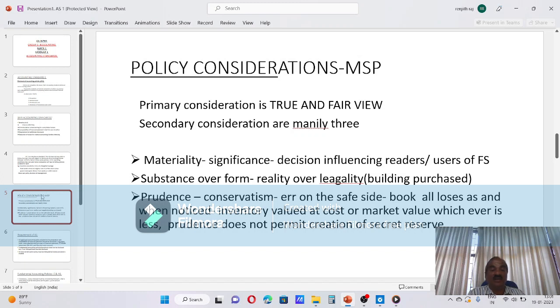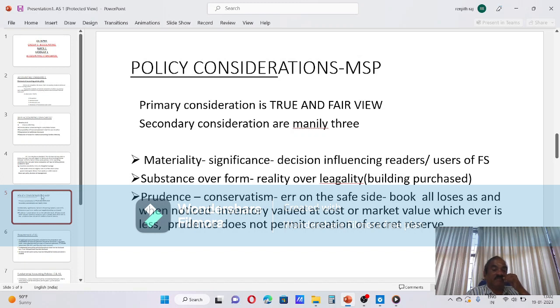For example, if an organization has 100 crores turnover, something of 100 rupees or 1000 rupees is not at all material, because 1000 rupees of 100 crores is immaterial. So you needn't qualify. But if the organization has only 20,000 turnover, 1000 is material. So material means significant importance in terms of the total.